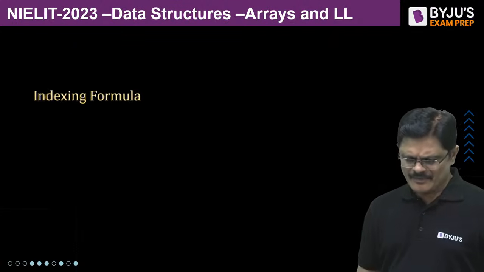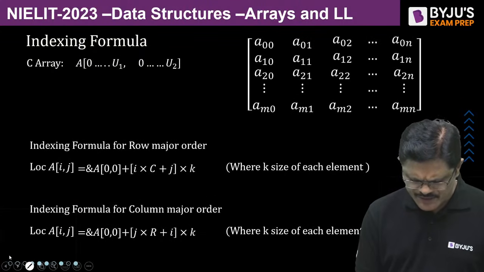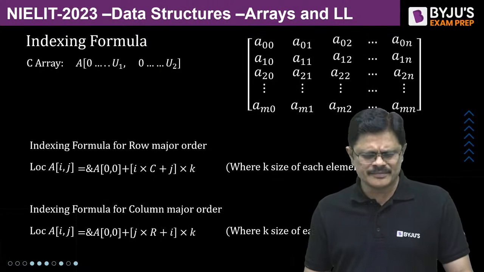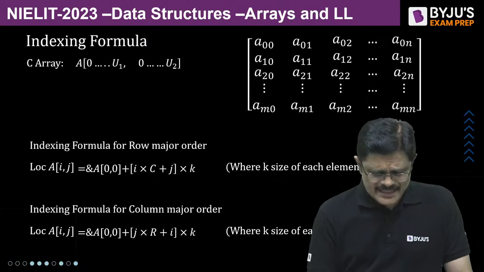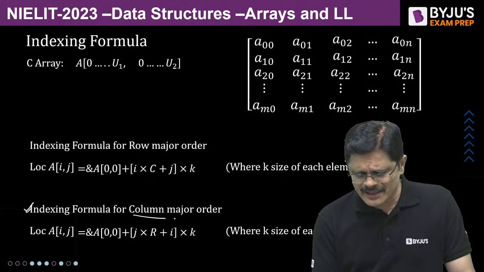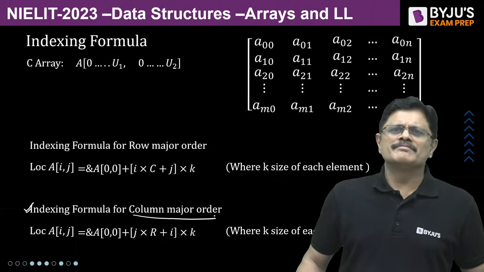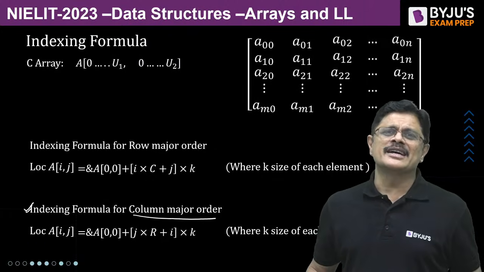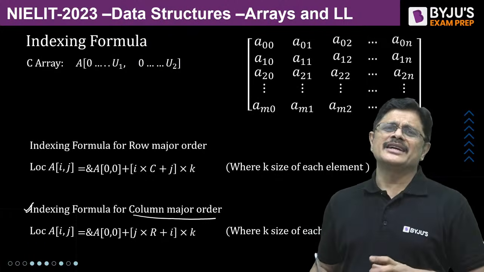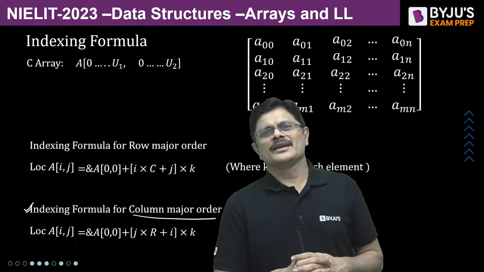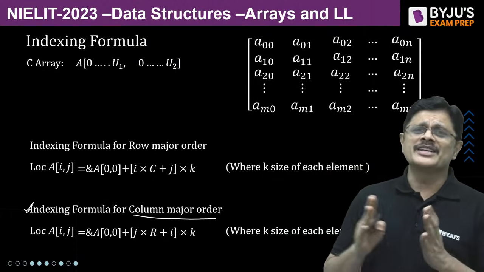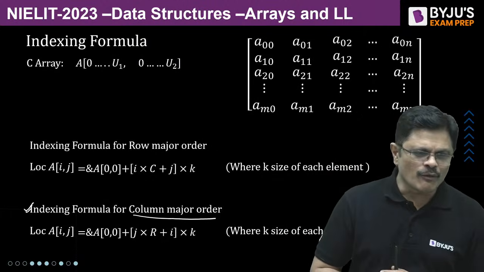And you can also extend this for two-dimensional arrays. Here I am just giving it for C arrays. Of course, for any other programming language the indexing formula may use column major order, because hopefully you all know that in C language the two-dimensional array is stored in row major order. It is stored in what order?